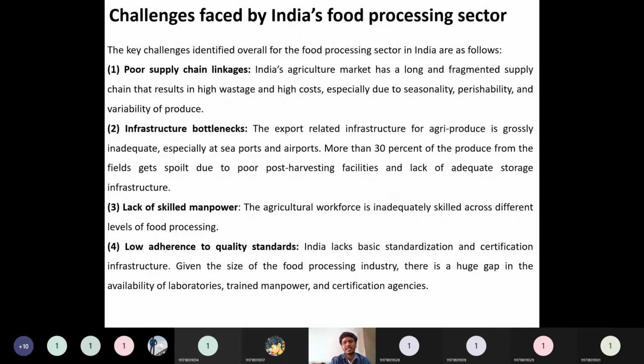Then the challenges faced by the Indian food processing industry: infrastructure challenges, poor supply chain linkages, transportation mechanisms, a shortage of manpower and low adherence to quality standards. We are not good at setting quality standards, and at the same time we are not followers of good quality standards. So these are all the bottlenecks for our Indian food processing industries.